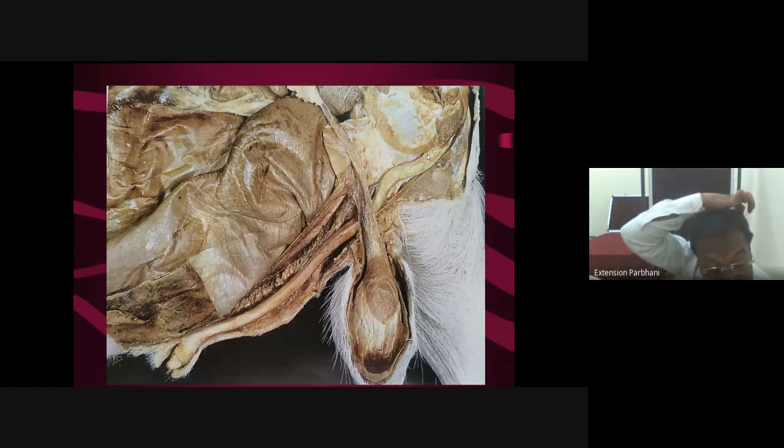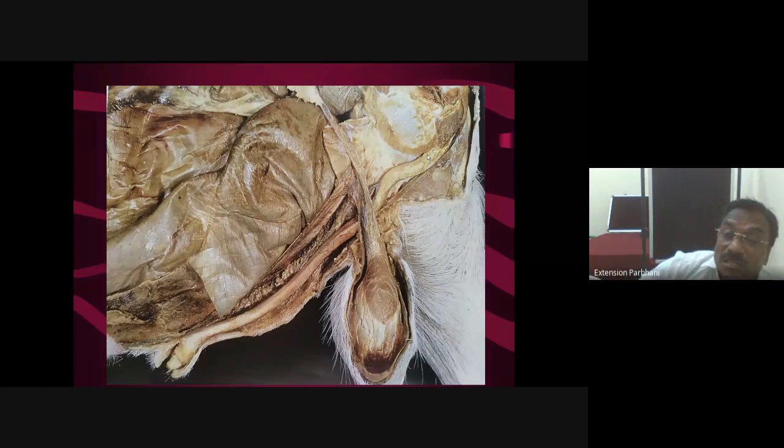For this again a typical procedure is there. The ischiorectal fossa is the site. The needle has to be introduced through the ischiorectal fossa, and the pudendal nerve is located on the medial aspect of the sacrosciatic ligament. Introduce the local anesthetic solution there. It blocks the pudendal nerve, which supplies the penis.